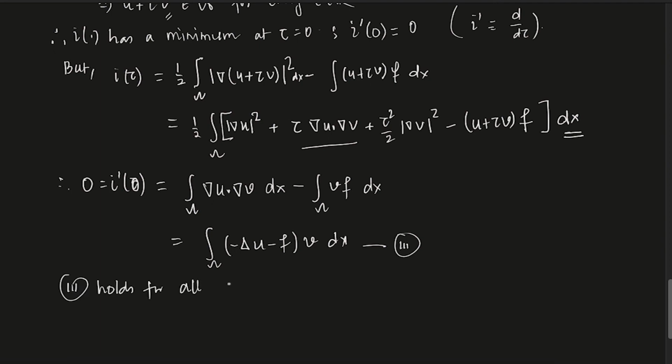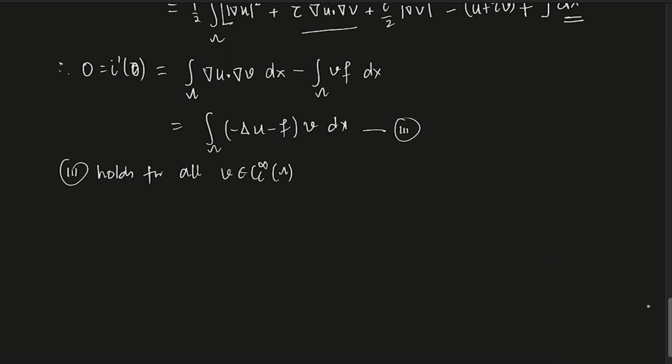for all v in C_c infinity of omega, right? If this holds for all v in C_c infinity of omega, that will imply Laplacian of u equals f in omega. This is a small exercise if you want an exercise.